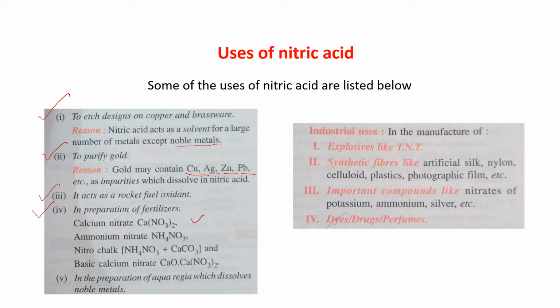Calcium nitrate is one fertilizer, ammonium nitrate is another fertilizer, nitro chalk is another fertilizer, and basic calcium nitrate. These are the fertilizers. Everywhere nitric acid is used for the preparation of fertilizers. Last one, number 5, in the preparation of aqua regia, which dissolves noble metals. Am I clear? Industrial use. What are the industrial uses? In manufacture of explosives like TNT, trinitrotoluene.